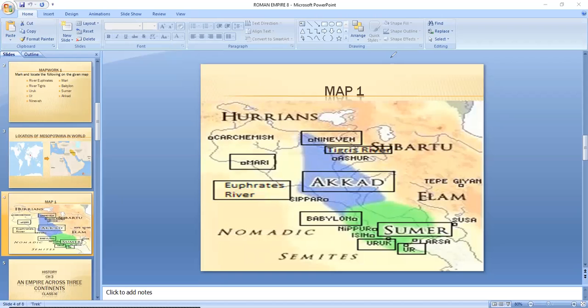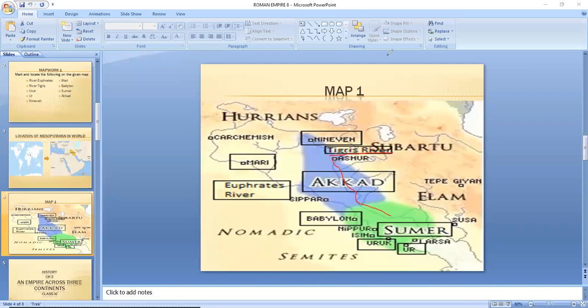Now for the Tigris River, again I'm trying to mark the river and just have a look at it, and along with this also look in your book so that you can easily mark the places. अब ये जो Tigris River है, if you see the red line that I am drawing, this is your Tigris River and it is flowing towards the whole of the Mesopotamian civilization.